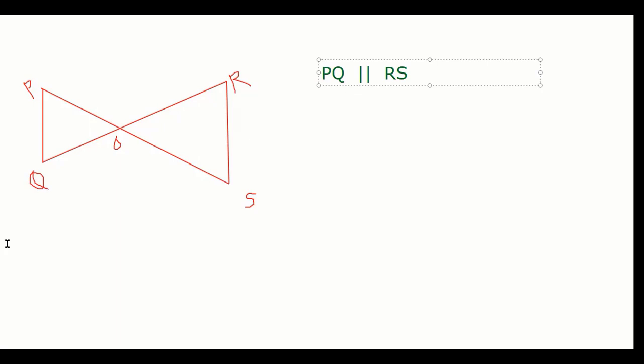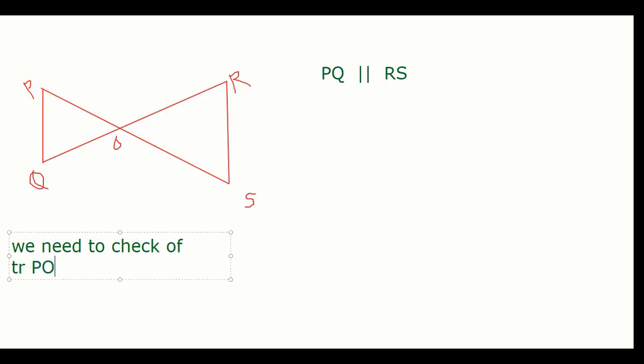I'm writing here. We need to check if triangle POQ and triangle ROS are similar or not. How will you check? Any of the four properties we can apply and prove it. Then we are able to say whether the triangles are similar or not.